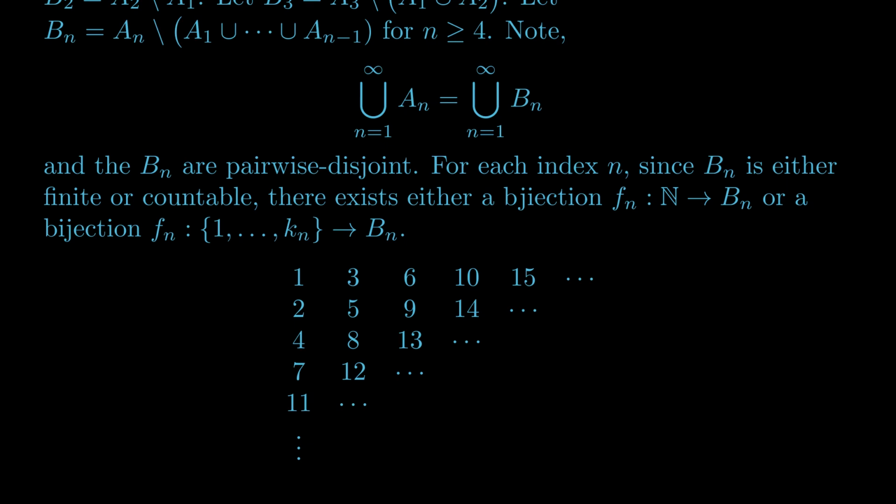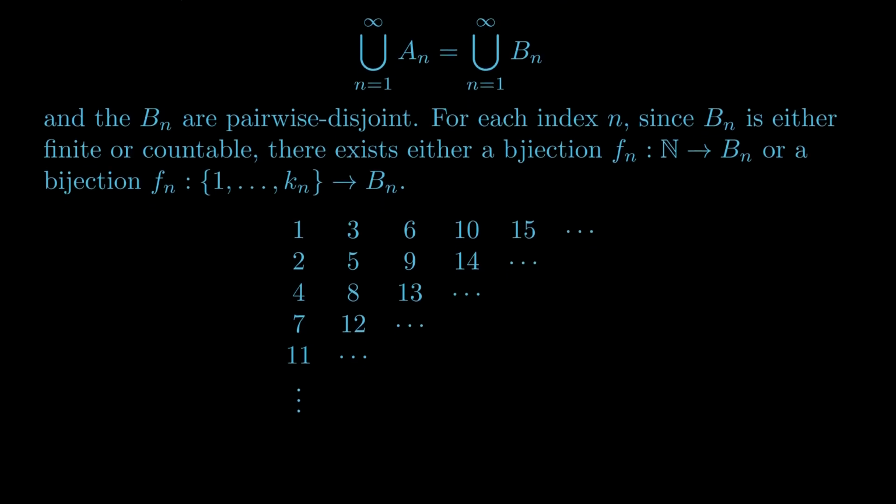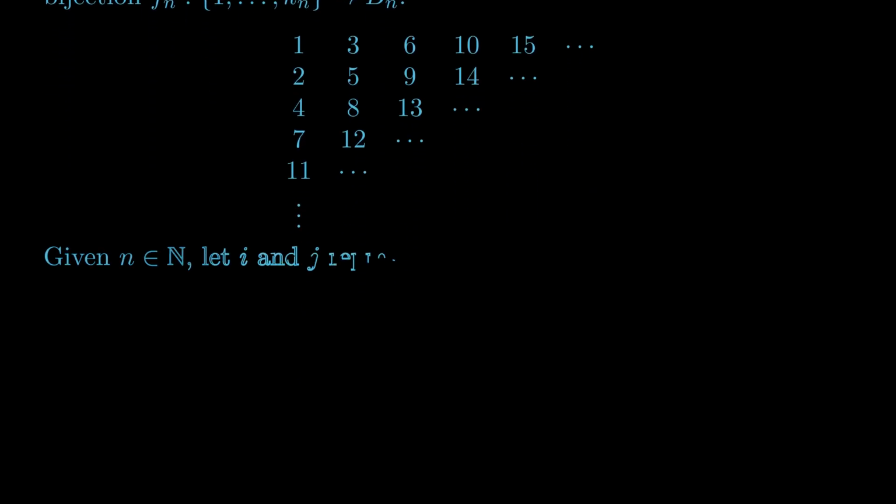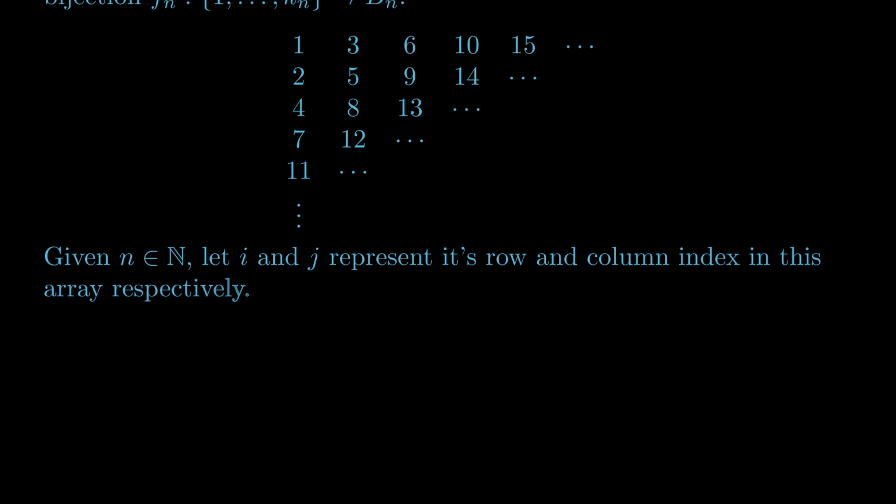Now let's define our new overall bijection f from a subset of the naturals to the countable union of all of the Bn. Given an input n, let i and j represent its row and column index in this array, respectively. Then define f of n to equal f sub i of j, if it is defined. In other words, your row index determines which function to use, and your column index is the input to that function. The reason it might not be defined is because some of the functions only accepted indices up to some finite cutoff as inputs.